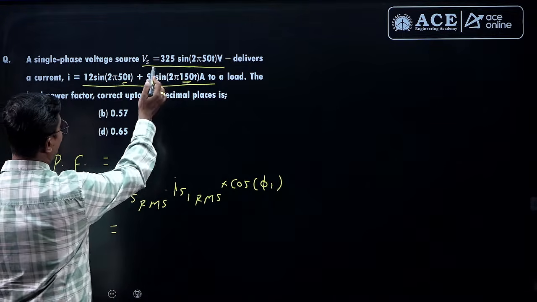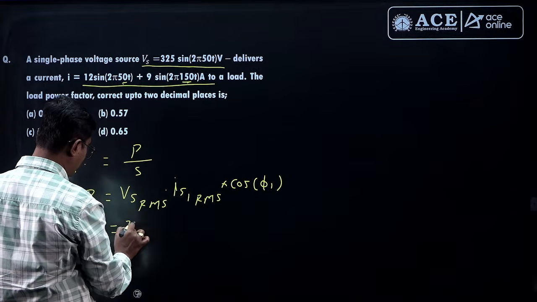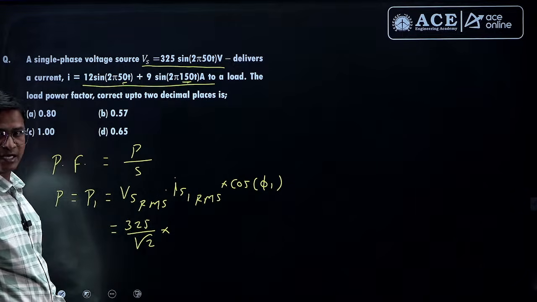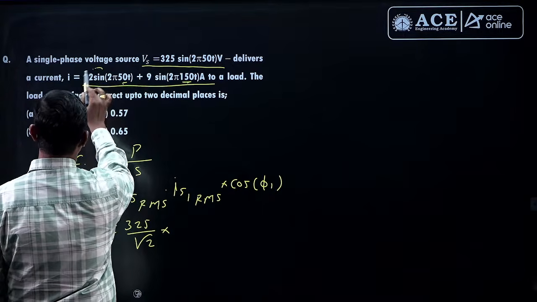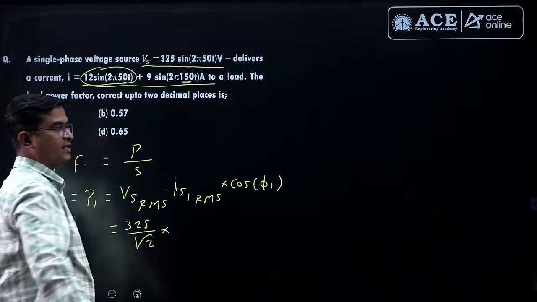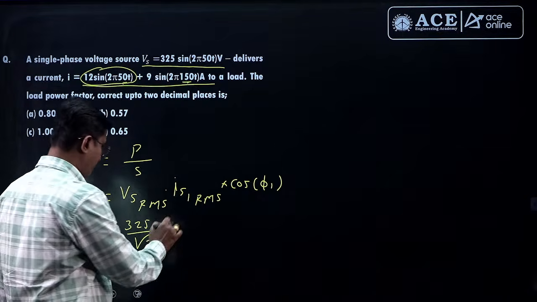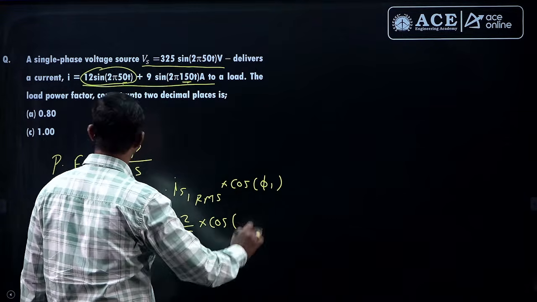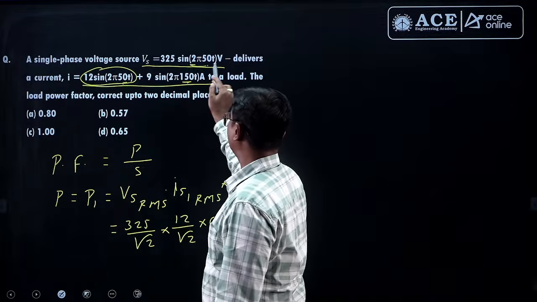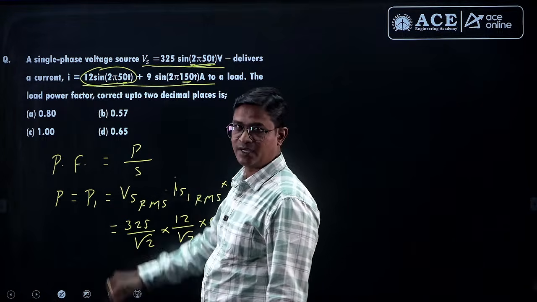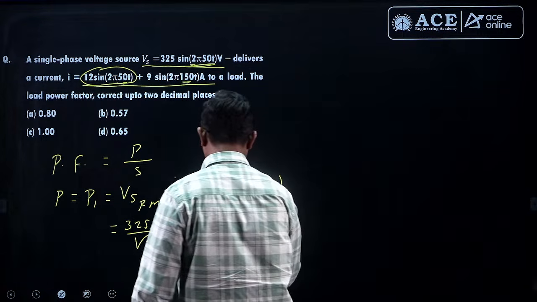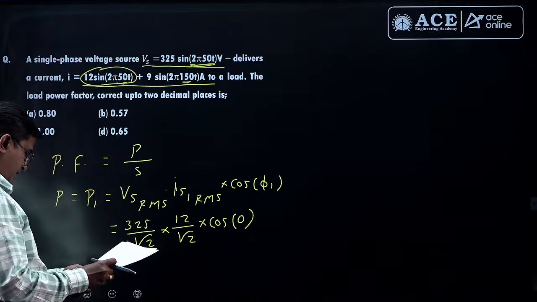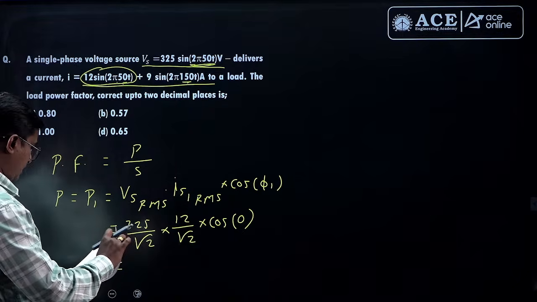Now Vs RMS, supply voltage pure sinusoidal, so RMS is 325 upon root 2, peak by root 2. Fundamental component of source current, that is 12, is a peak value, 12 by root 2, into cos of phi 1. What is the angle between these two? It is 2 pi 50t, 2 pi 50t, so angle will be 0, so it is cos 0, right? So this will be like 325 into 12 upon 2, right?